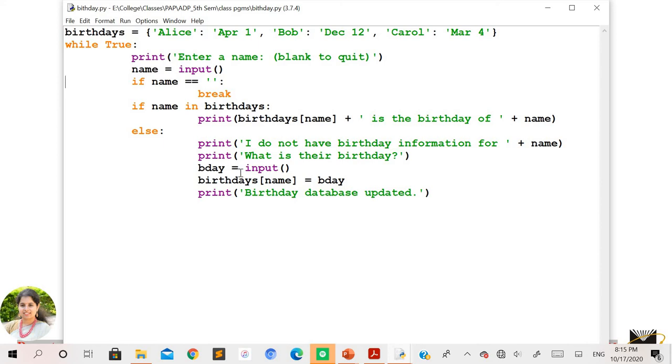So how to add it? One of the ways to add contents to the dictionary is this: whatever name you have read is going to be the key, right? So how do you access the key here? Dictionary variable name followed by square brackets, and into the square brackets the key that you are going to add, equal to the value that you want to assign for that key. So this statement is going to add the key with the specific value to that dictionary here. Lastly, you just display a simple message: birthday database updated.